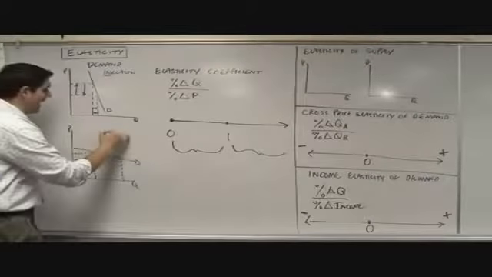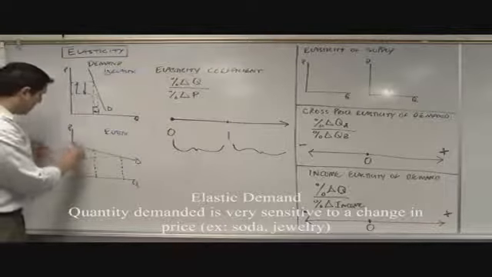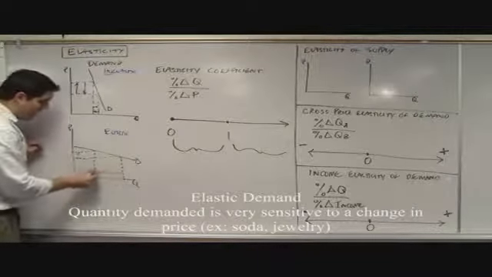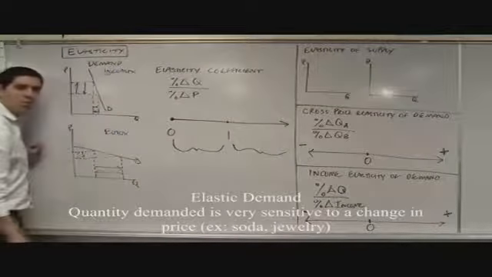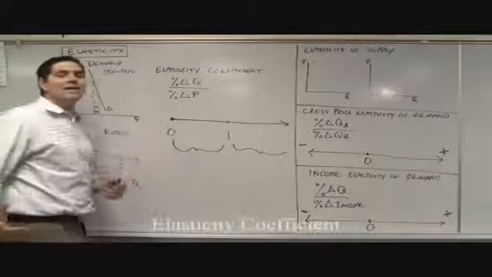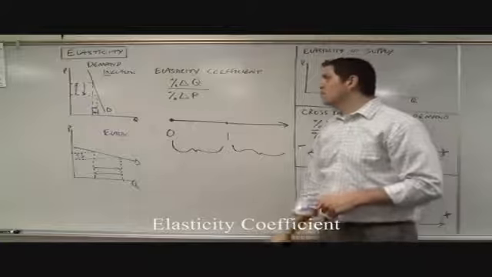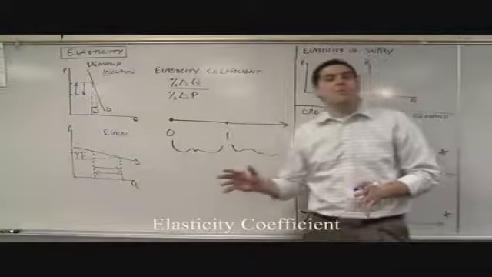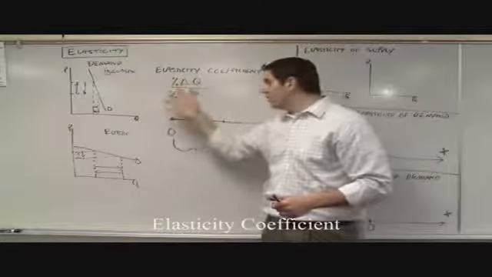Over here is called elastic demand, very sensitive to a change in price. When the price goes up, even just a little bit, people are like, I don't want to buy it at all. When the price goes down, people are like, oh, great, sale, and they go buy a whole lot more. There you go, elastic demand. Looks like this. Now there's this thing called the elasticity coefficient. Don't freak out. It's percent change in quantity divided by the percent change in price, and it pops out a number. That number tells you if a product's demand is elastic or inelastic, one of those two.